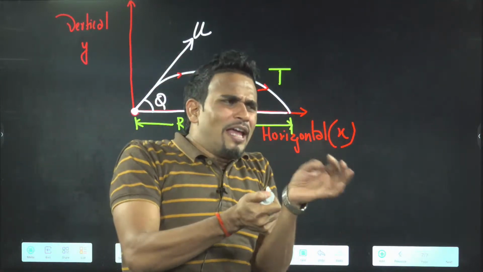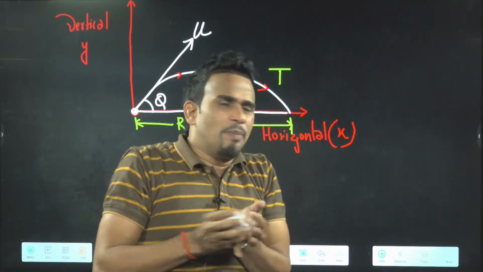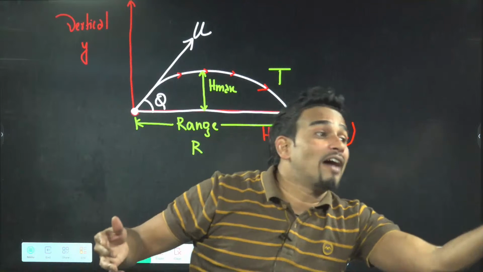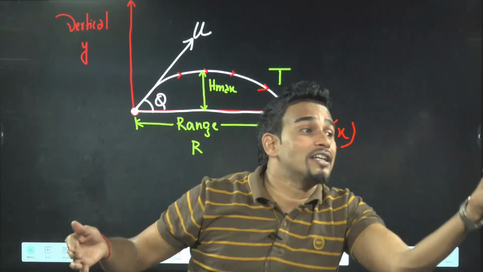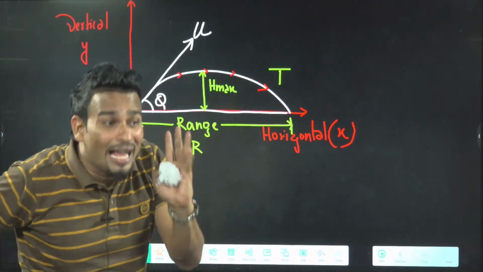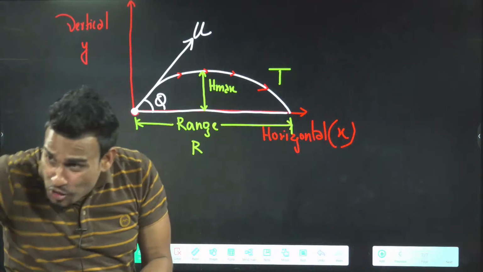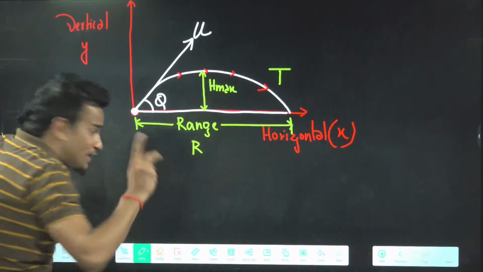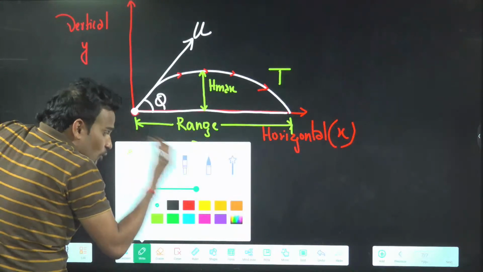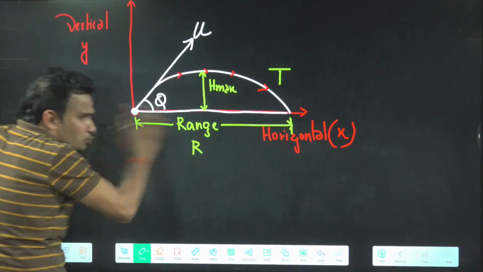Same ball, when I am throwing like this, it is going up. But when I'm throwing like this, it is going in both axes. Why? Can you tell me what's the reason? Is there any magic in that? No, the reason is you are throwing. This is the thing. Why is projectile motion two-dimensional motion?